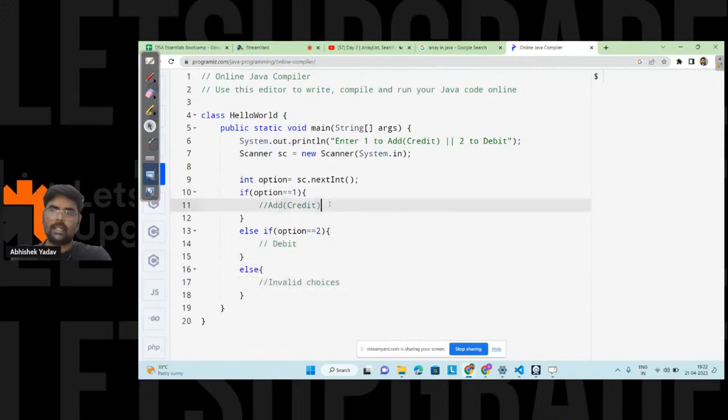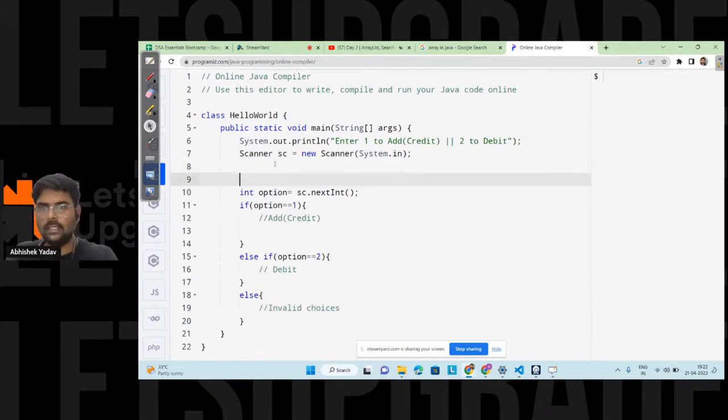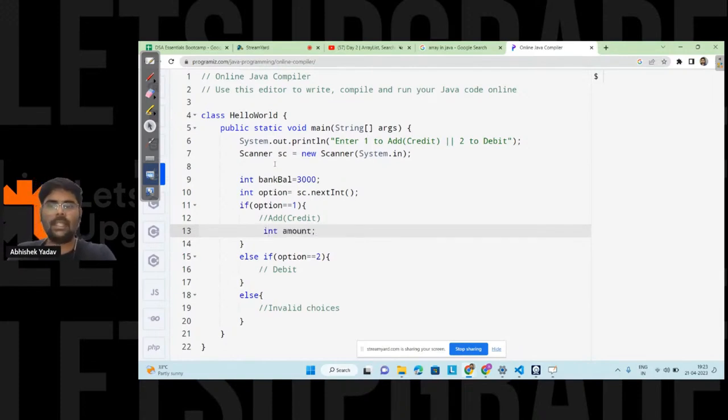So let's handle option number 1. Option 1 is simple. First I will create a variable bank balance, and in that bank balance, let's assume we have 3000 rupees, right? Here we have to add the amount, so first I will create a variable to take the input from the user: how much amount you want to add in the current bank balance, right everyone?